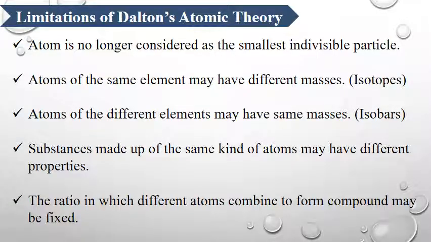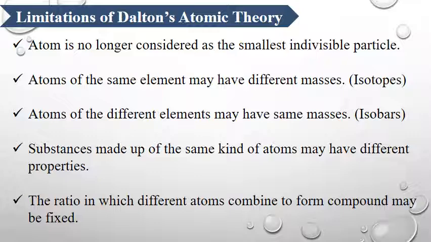Next, we have some limitations. Dalton's theory also had some limitations. So what are they? The atom is no longer considered a small indivisible particle. Why is the atom no longer considered the smallest indivisible particle? Because scientists discovered other particles that are present in the atom, and those are electron, neutron, proton.